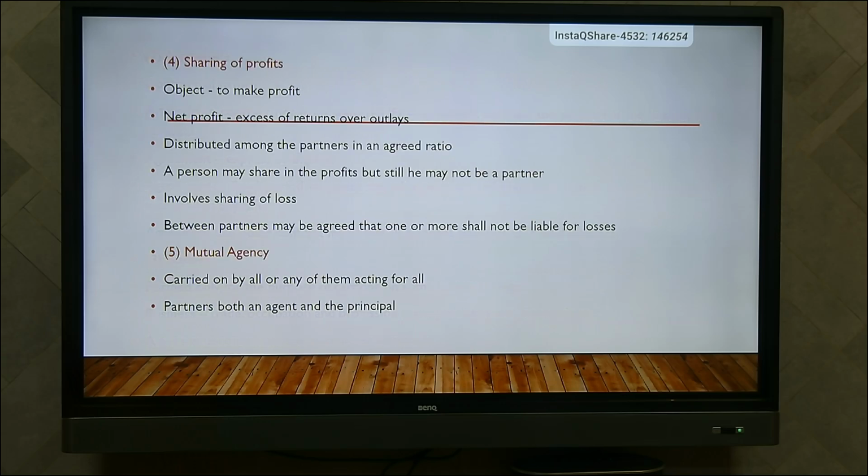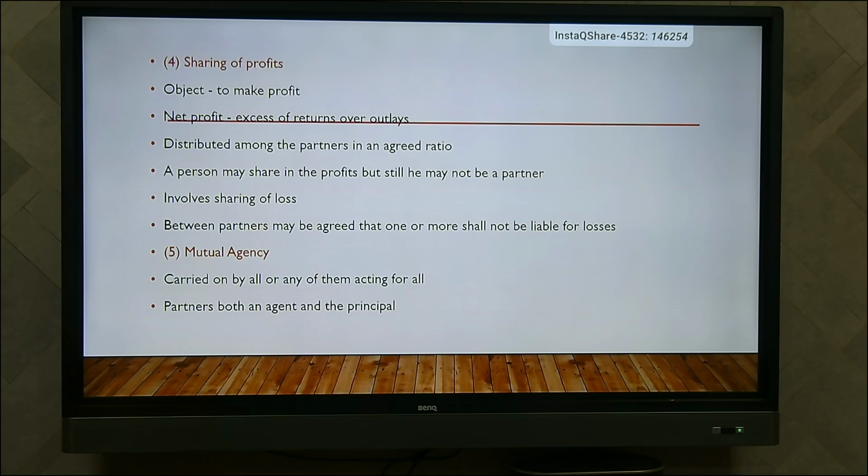Then the fourth feature is sharing of profits. The main objective of business, we all know, is to earn profit. What is profit? Nothing but the excess of return over expense or outlays. That is nothing but net profit. It is divided among all the partners in the agreed ratio. Suppose there is no partnership deed, no agreement, then they will share the profits and losses equally. So sharing of profits involves sharing of losses also.